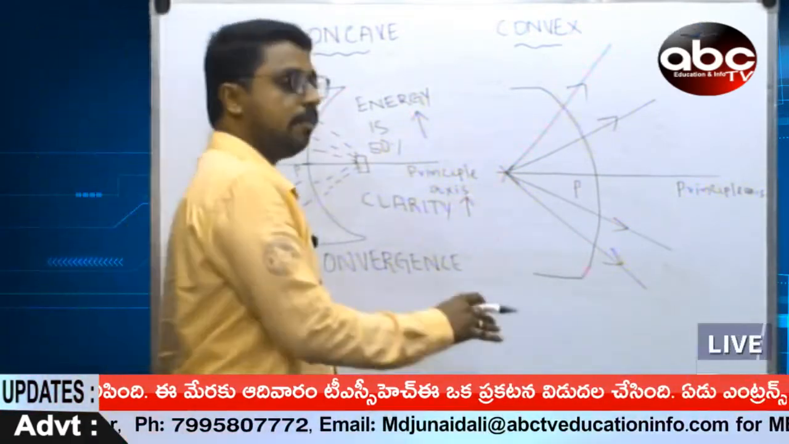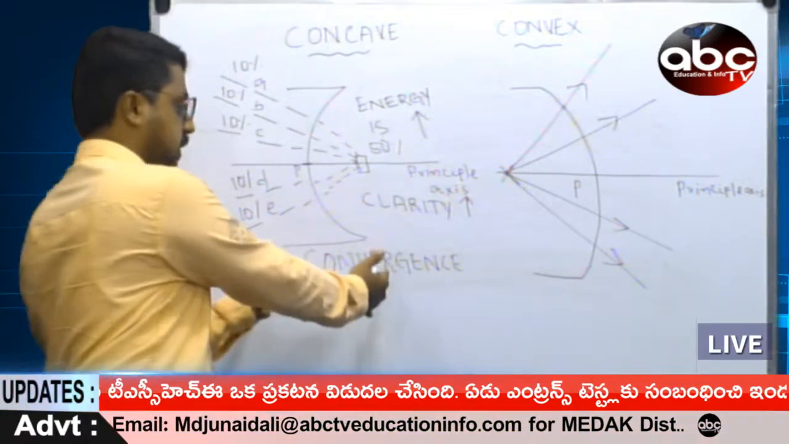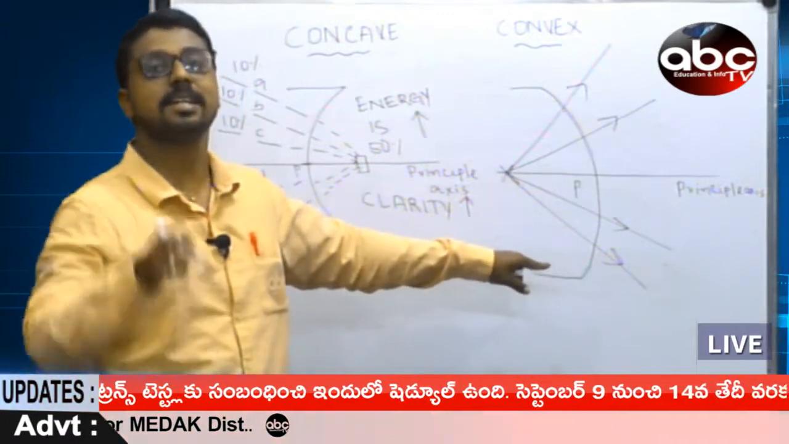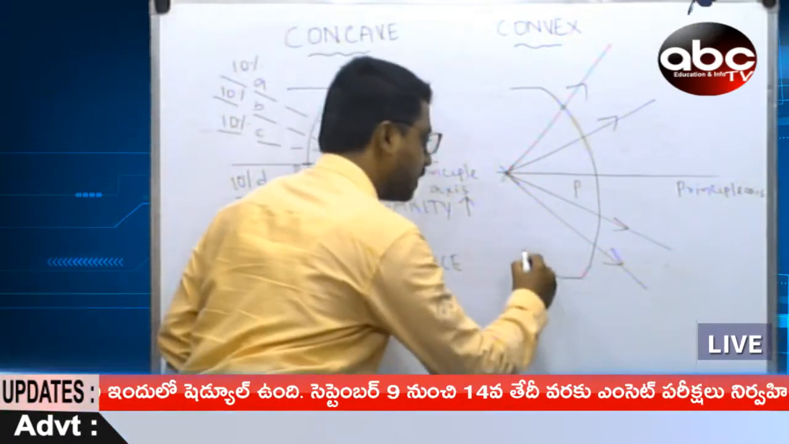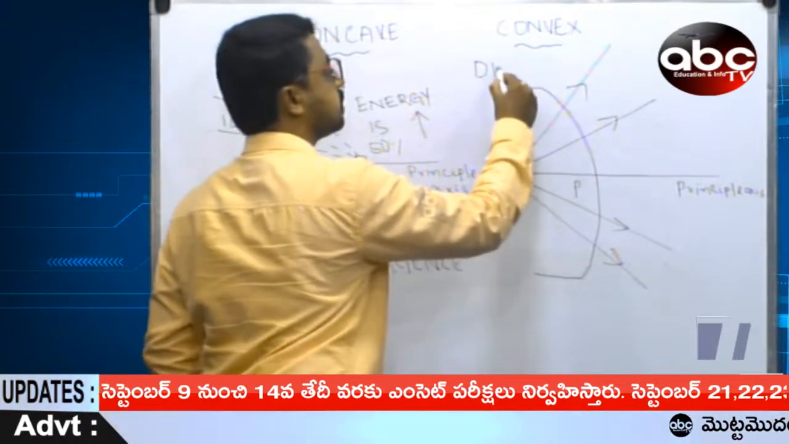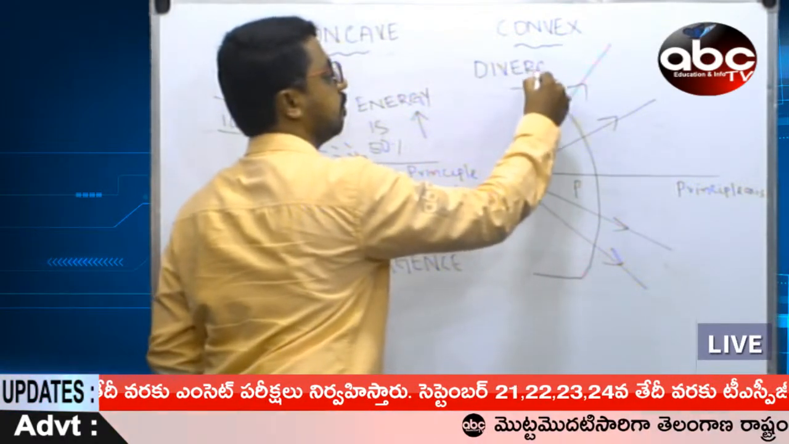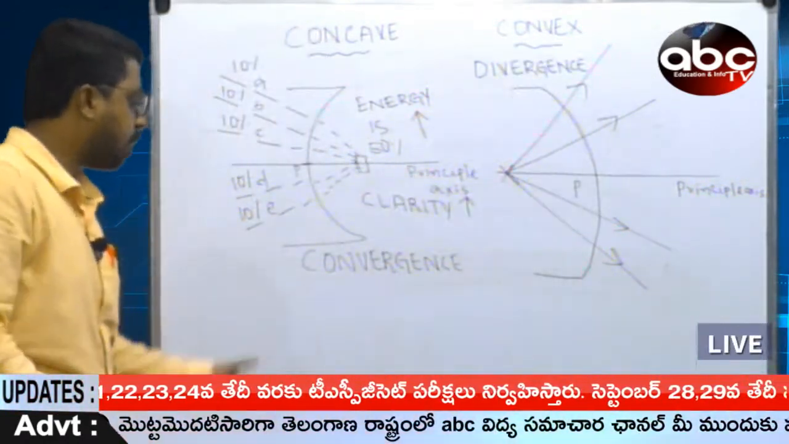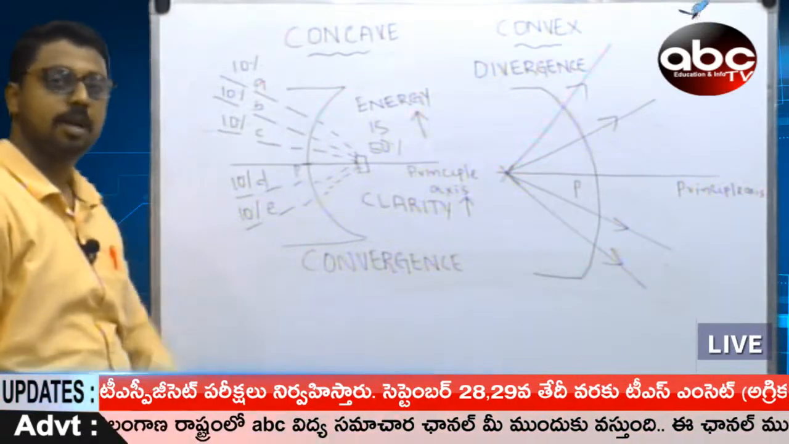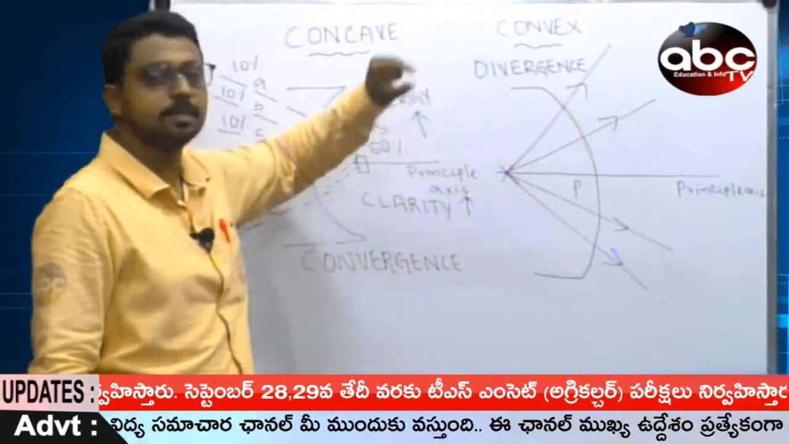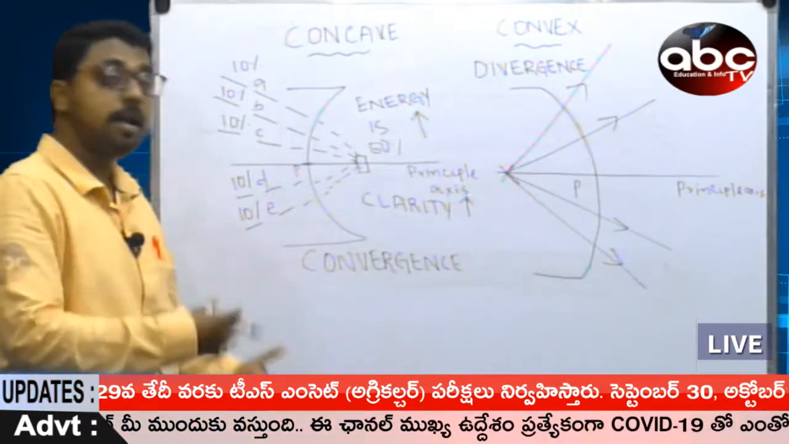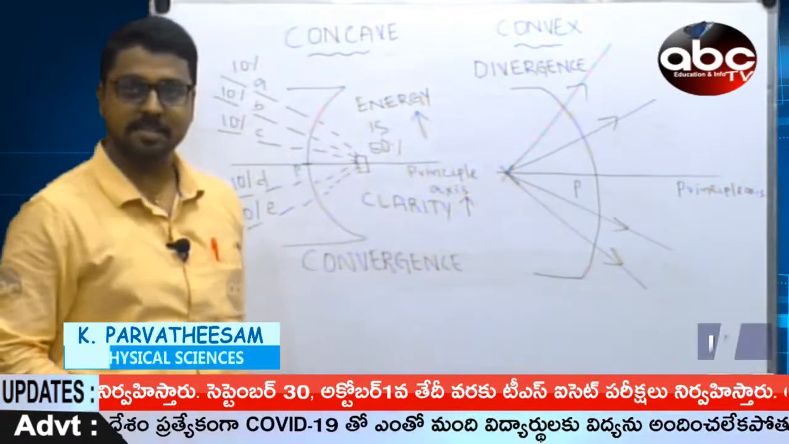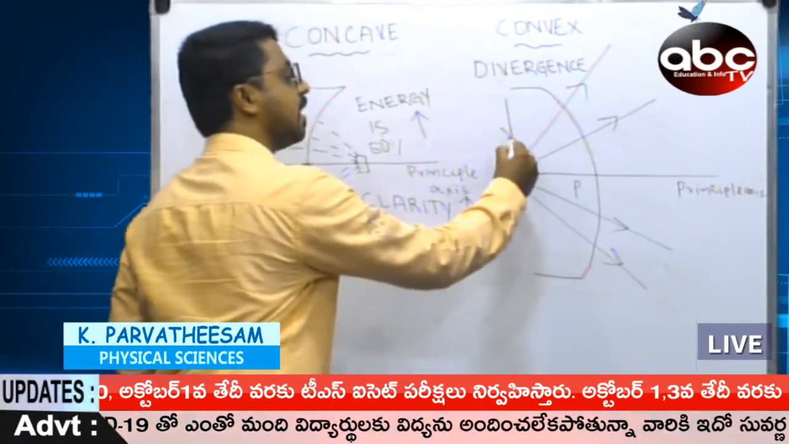So let us take, this process is nothing but called convergence. What could this process be called? It is called divergence. So the process exhibited in a concave mirror is convergence, whereas the process exhibited in a convex mirror is divergence. And what happens here? Is the light energy increased or decreased? The energy is decreased.